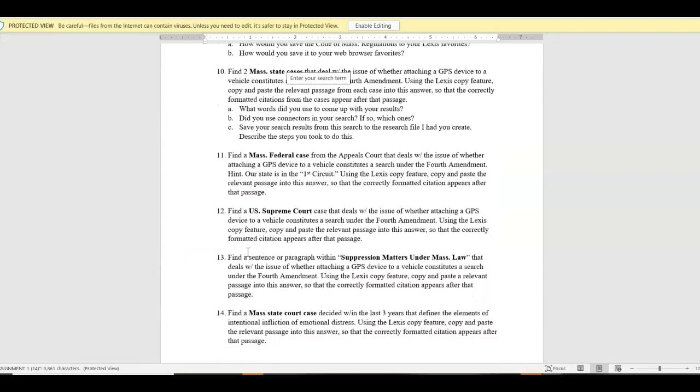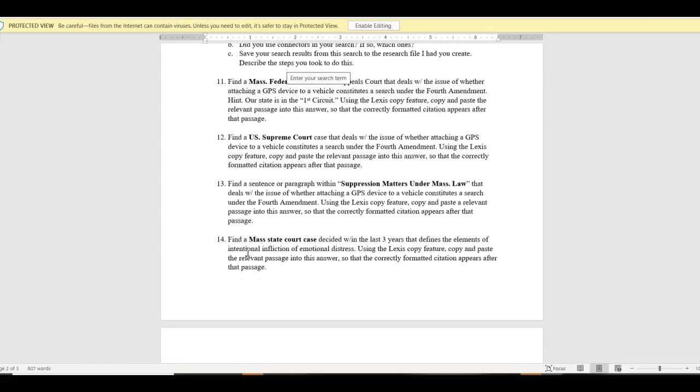Okay, let me think of an example of things that people were doing. All right, so a lot of people had problems with just basic search terms. You need to learn the Boolean search terms. Here's an example. I asked you to find a case on the issue of whether attaching a GPS device to a vehicle constitutes a search under the Fourth Amendment.